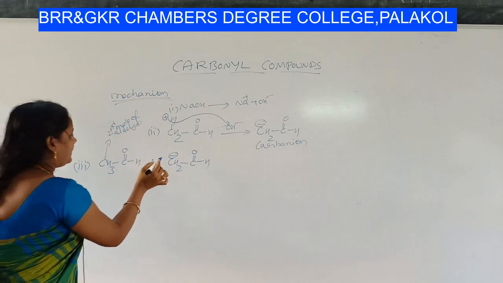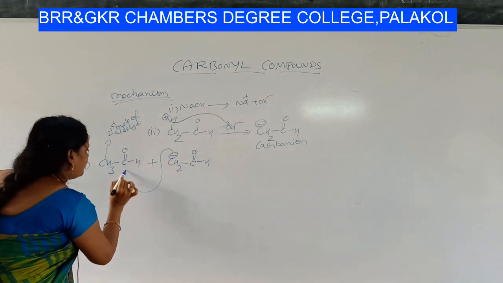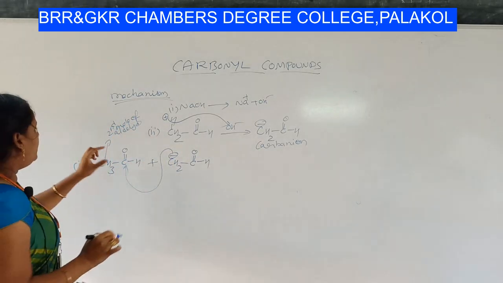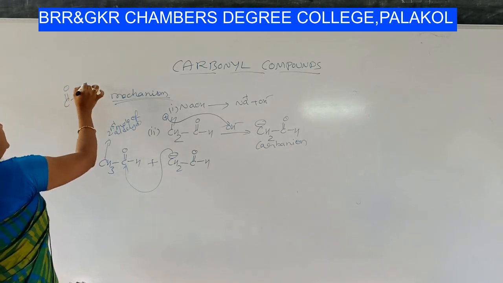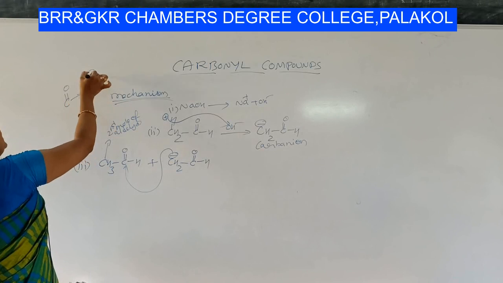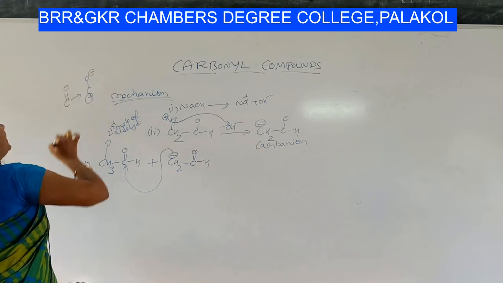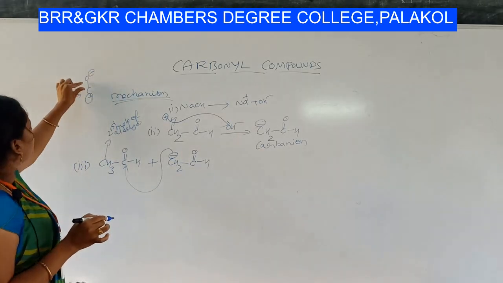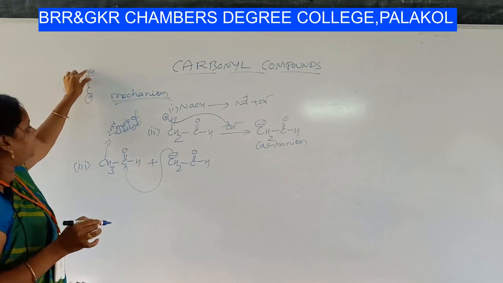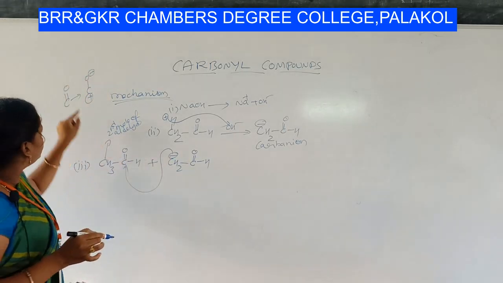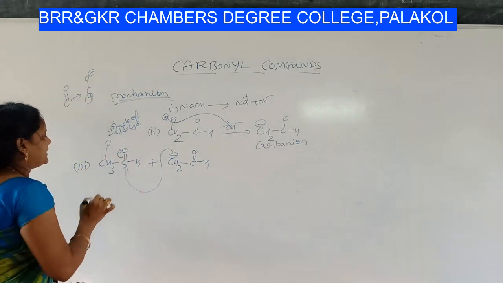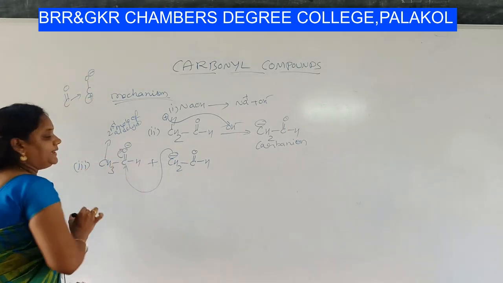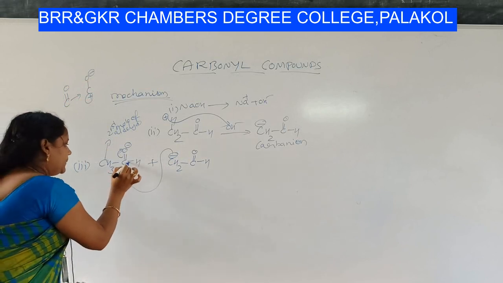This carbanion attacks the carbonyl carbon. Carbonyl carbon, when it gets polarized, oxygen acquires negative charge and carbon acquires positive charge due to the more electronegative oxygen, right? So carbon got positive charge. If this bond polarizes like this, oxygen will get negative charge, and this will get positive charge.